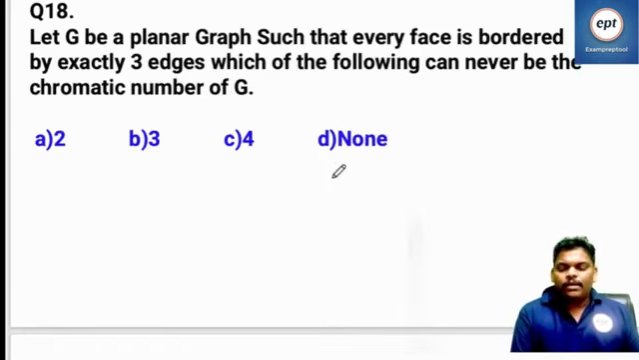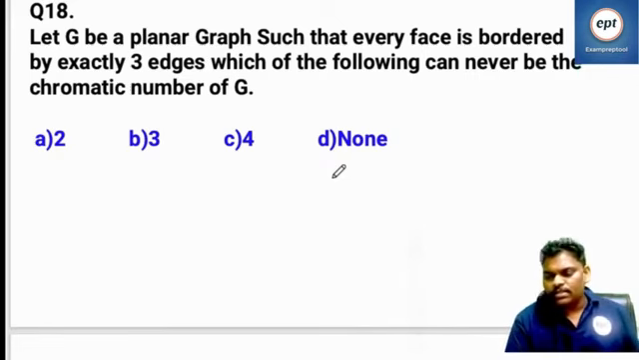Let G be a planar graph such that every face is bordered by exactly 3 edges. Which of the following can never be the chromatic number of G? Chromatic number means the minimum number of colors required so that each vertex will be colored, right? So remember, chromatic number means vertex. That is the reason we did it for vertex.